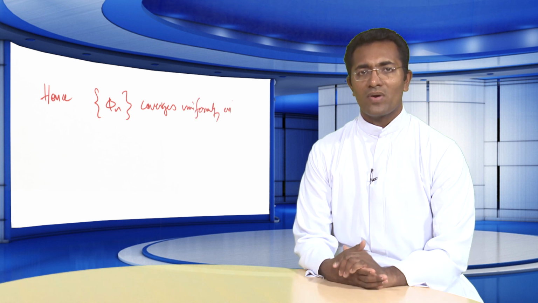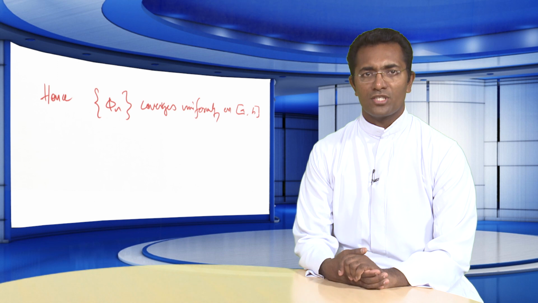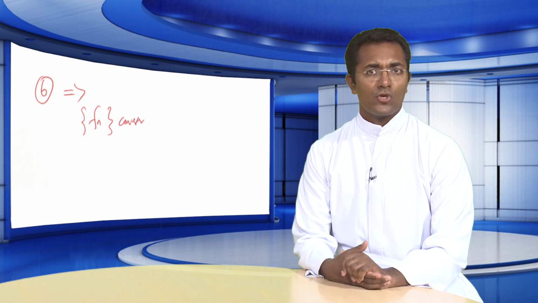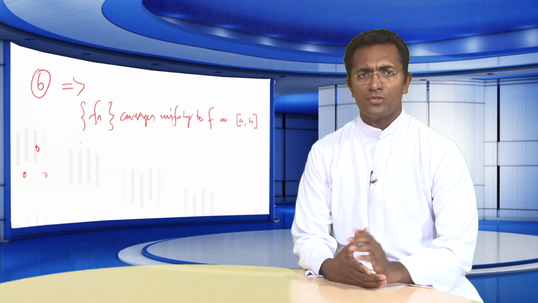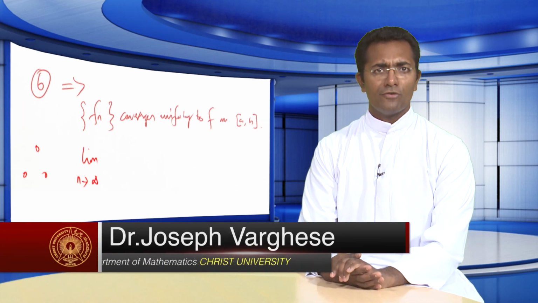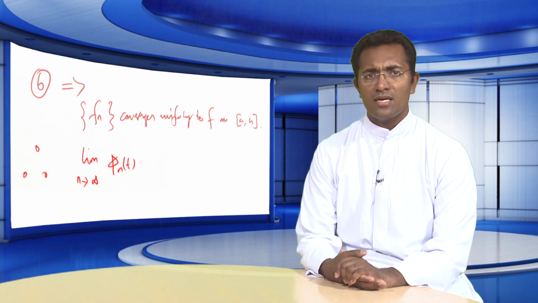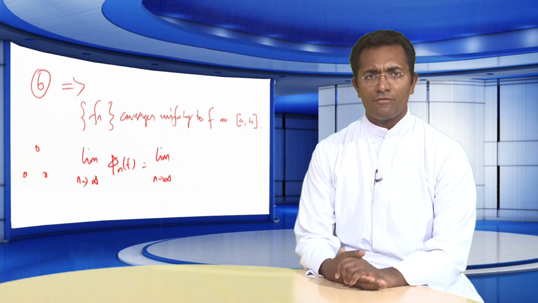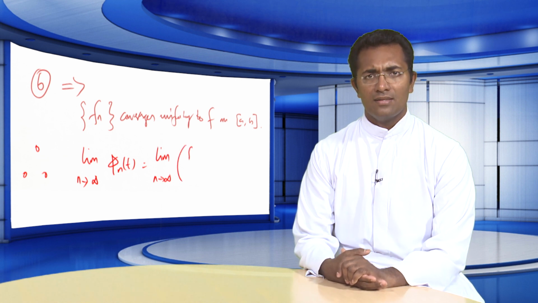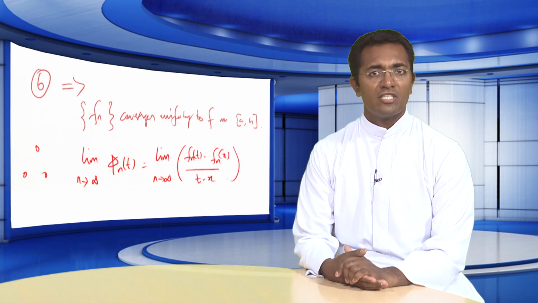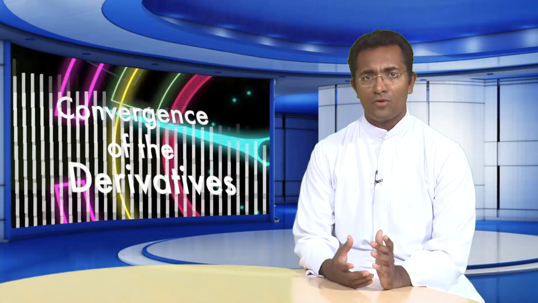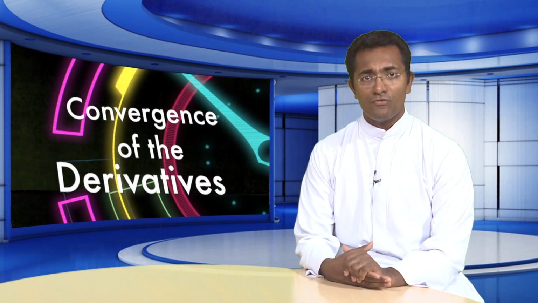We need to evaluate what exactly this limit function is. We have already seen that f_n converges uniformly on [a, b] to the function f. Therefore, limit n tends to infinity φ_n(t) = limit n tends to infinity (f_n(t) − f_n(x)) / (t − x), which, applying the limit, equals (f(t) − f(x)) / (t − x), and that is equal to φ(t) for all t not equal to x. This implies that the convergence was uniform.